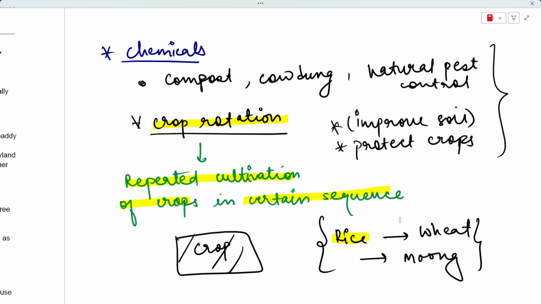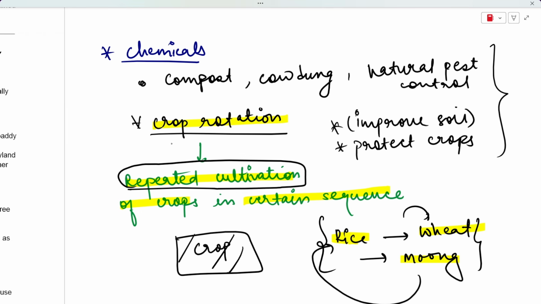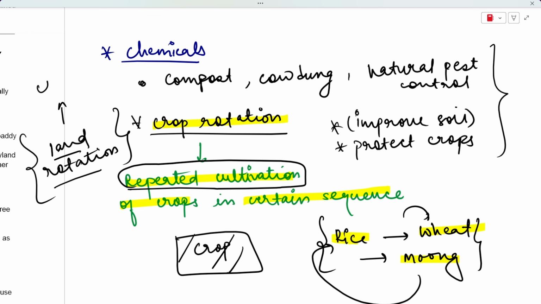I'll grow rice in the first year, then in the second year wheat. I'm taking years as an example, but it could be for a certain time period. So for a certain time period I've grown rice, then I've switched to wheat, and then I've switched to moong, and I'll then repeat the same pattern. Then I'll again go to rice, then wheat, and then moong. So this is what repeated cultivation means, right? And do not confuse it with land rotation. Land rotation is not the same as crop rotation. In land rotation, we do not cultivate on the same land, we change our land.